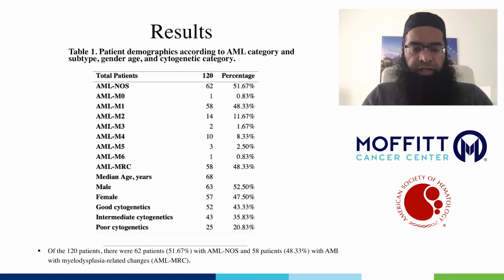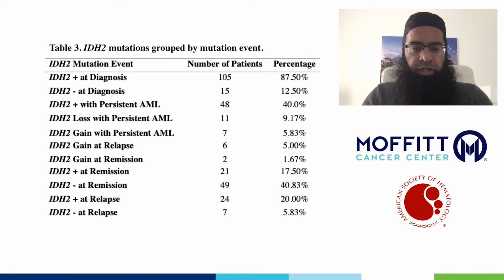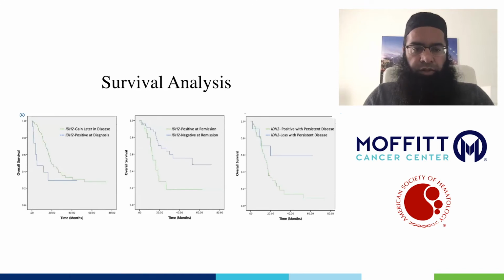And what we found is that there's a tremendous amount of movement in terms of the clonal evolution, with both acquisition and loss of IDH mutations at remission, at relapse, and in the context of persistent disease. And what we found also, interestingly enough, is that some of these patterns also have an impact on the survival of these patients. So particularly our major findings is that most patients do end up clearing IDH2 mutations when you can push them into morphologic remission.